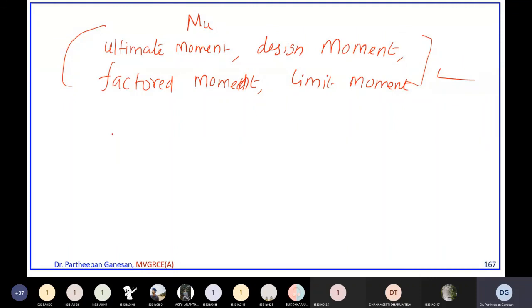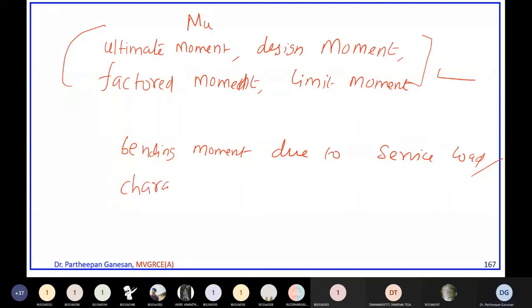Sometimes they may give you simply bending moment, or bending moment due to service load, or characteristic load, or working load.